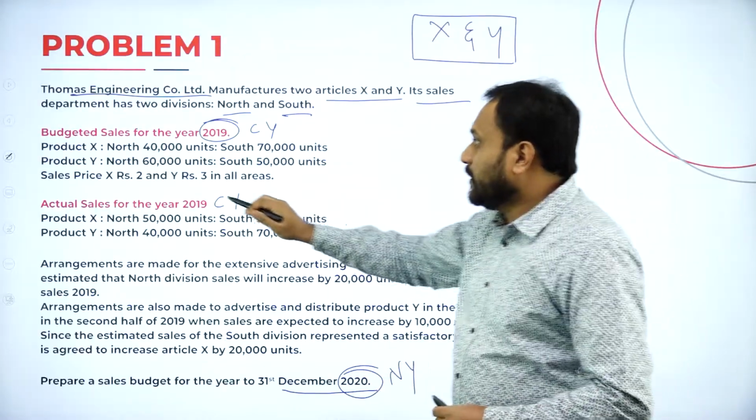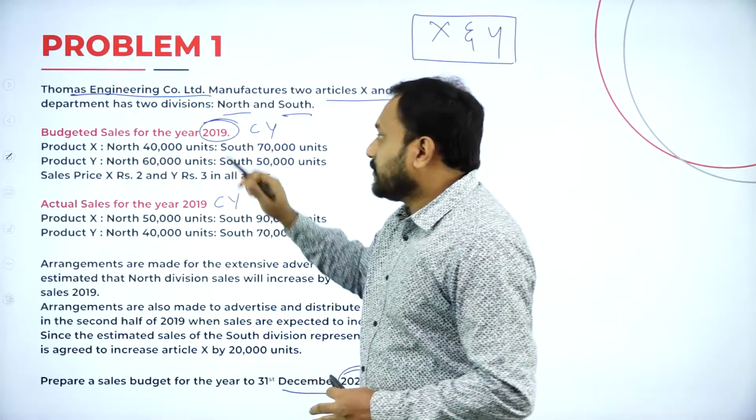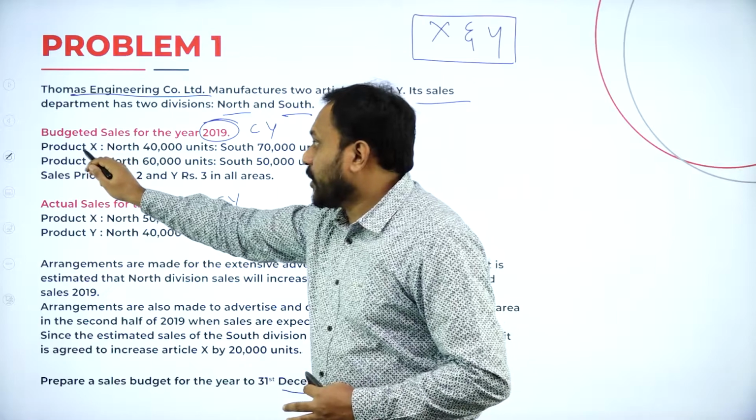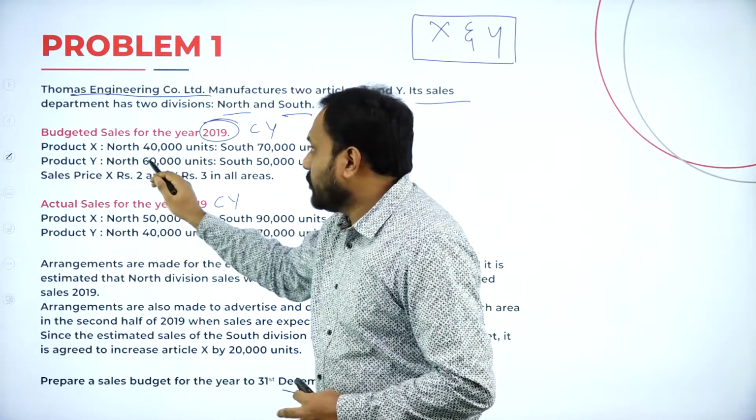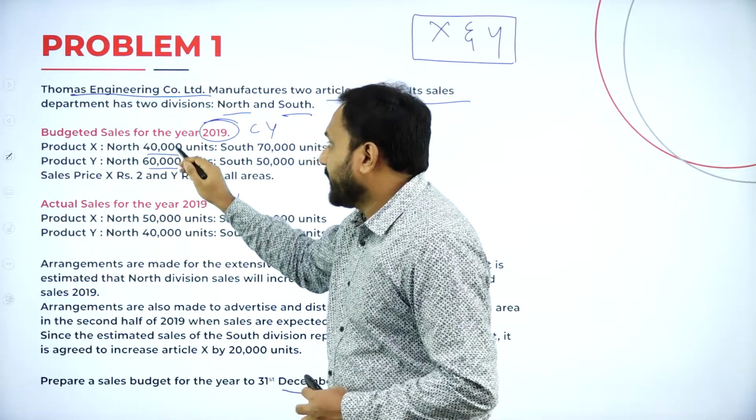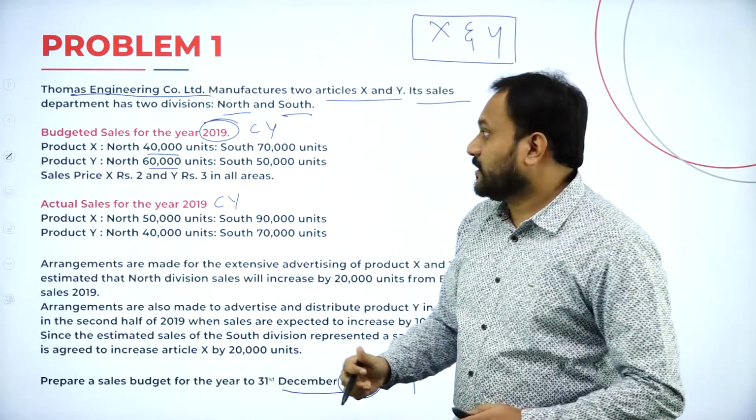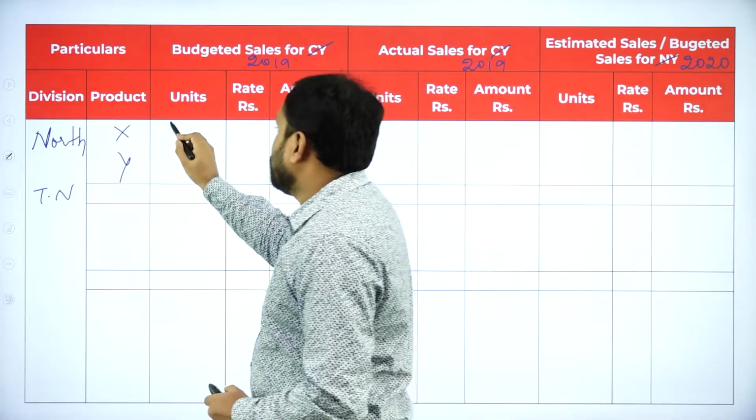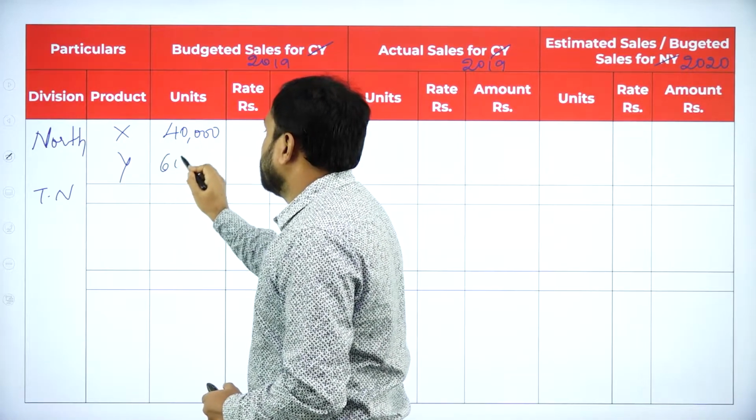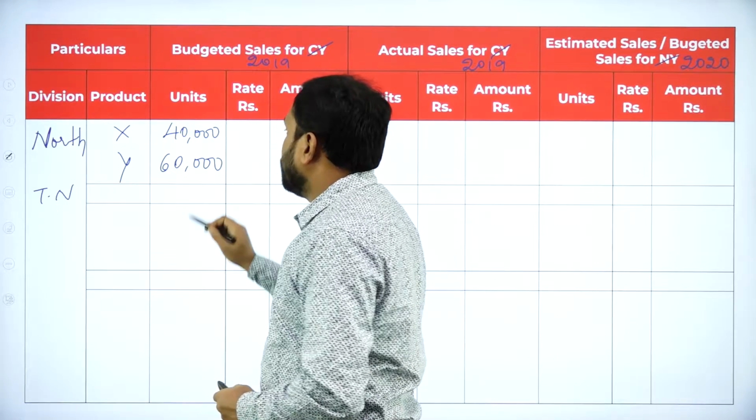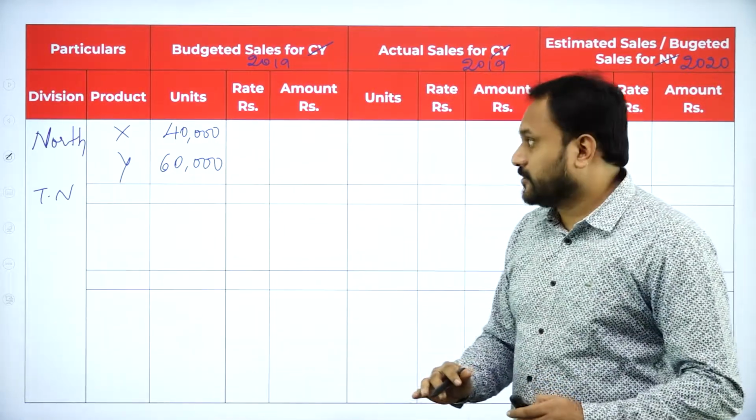Now, budgeted sale for the year 2019. Product X north is 40,000. Product Y north is 60,000. So 40,000 and 60,000 respectively. So here, how much units? One is 40,000. Another is 60,000. Done? Easy for us to remember.